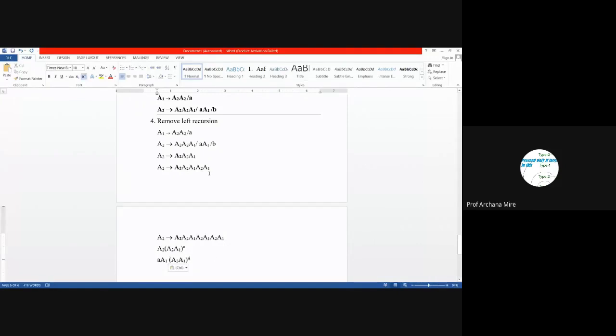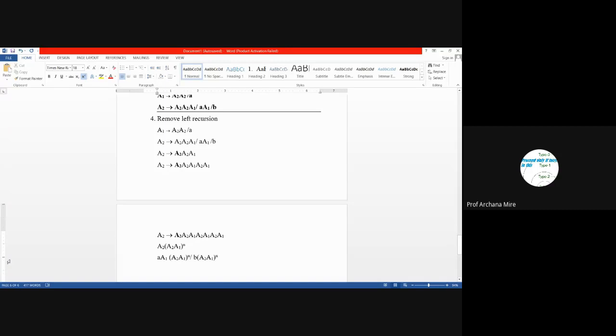But there is another possibility also, that this A2 can be even replaced with small b. So let's replace this A2 with B. So these two types of strings can be generated at the end by using this production rule.